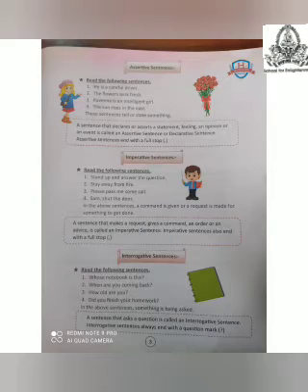Third one is interrogative sentences. What are interrogative sentences? A sentence that asks a question is called an interrogative sentence. Interrogative sentences always end with a question mark. In simple language, an interrogative sentence means a sentence that asks a question and ends with a question mark. Interrogative sentences ask a question, they ask something.